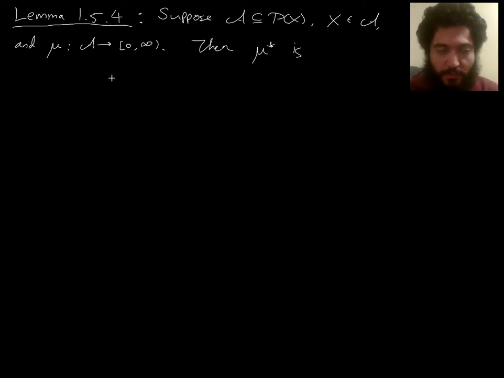Last time at the end we stated this Lemma 154, and today I want to look into proving it. So the setup is the same very minimal setup that we've been looking at. You have fancy A being any collection of subsets of X that contains X, and mu any non-negative function. Then mu star, the outer measure induced by mu, is countably subadditive.